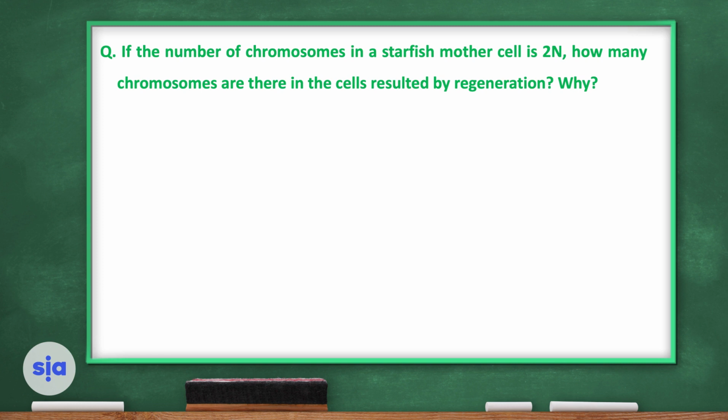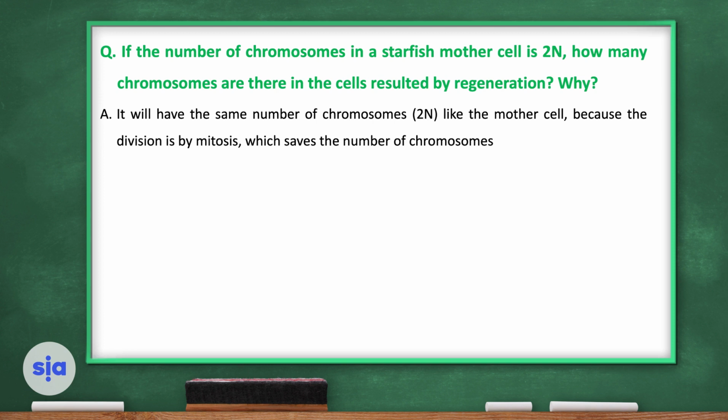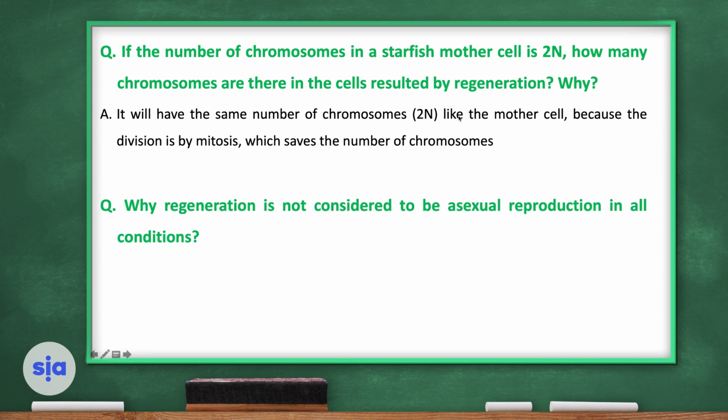Please remember that regeneration is a form of asexual reproduction, and asexual reproduction takes place by mitosis, cell division, which results in formation of cells with the same number of chromosomes as the parents. So the resulting cell will, of course, have 2n like the mother cell.